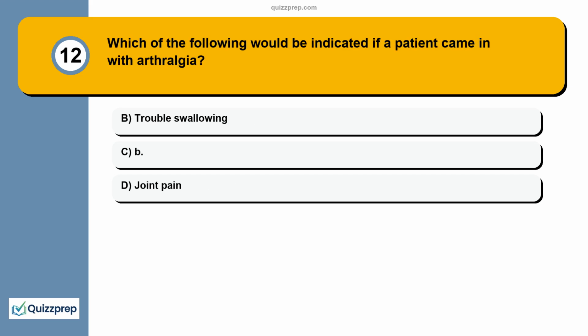Question 12. Which of the following would be indicated if a patient came in with arthralgia, trouble swallowing, B. Joint pain, C.